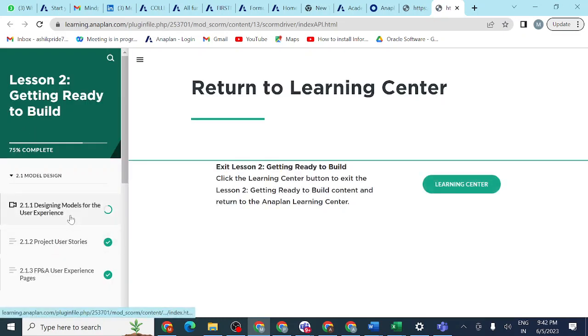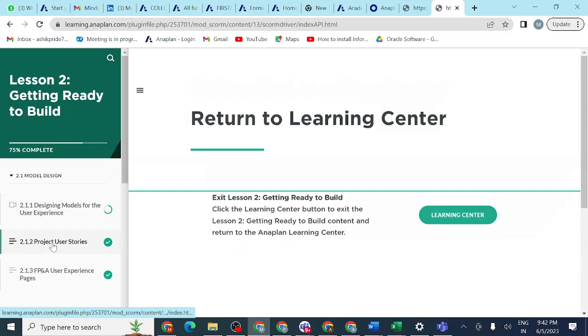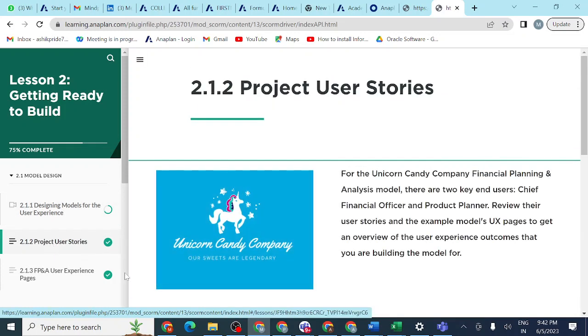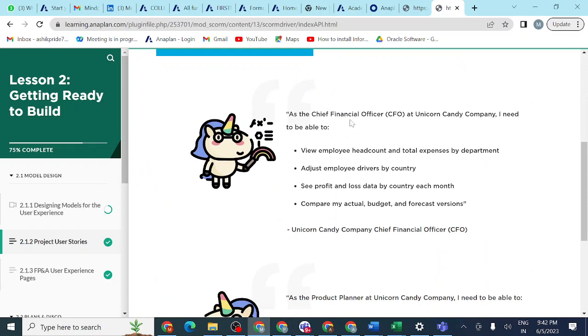You can see in the second lesson, the project user stories are there clearly. As a CFO, the chief financial officer at Unicorn Candy Company, he needs to know employee headcount and total expenses, calculated department wise. He needs to adjust employee drivers by country, so he should know employee driver expenses. He needs to see profit and loss data by country, each and every month.